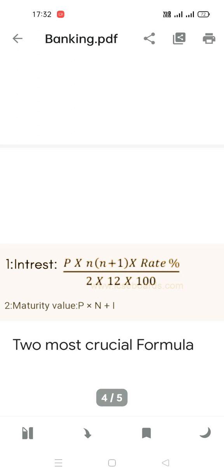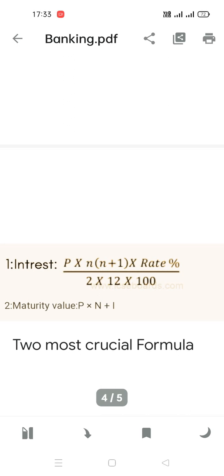The first is of interest. Now this is not P into R into T upon 100. This is something different, that is P into N, in bracket N plus 1, then multiply rate percent upon 2 into 12 multiply 100. This is the formula of your interest.